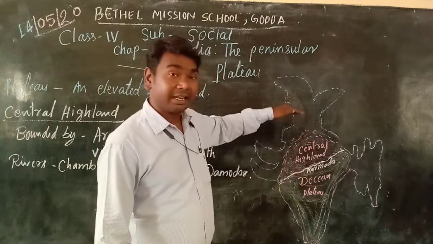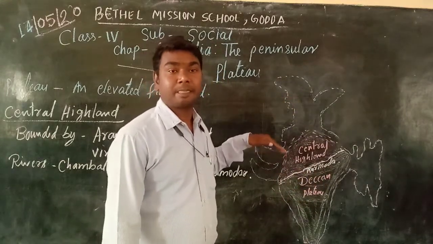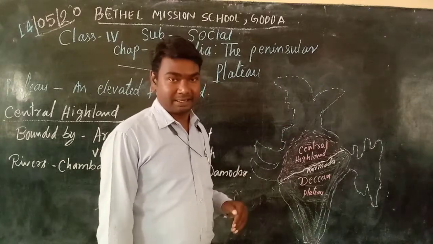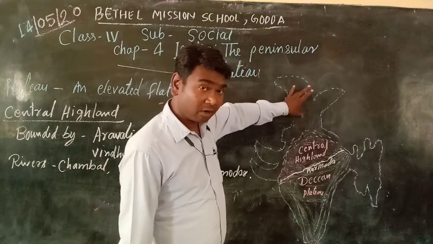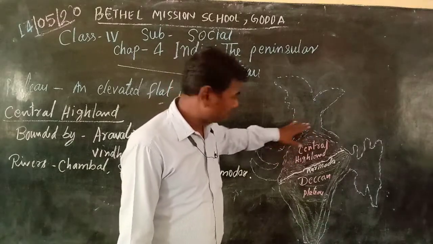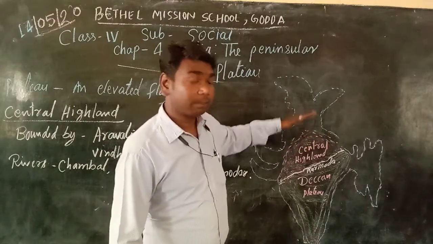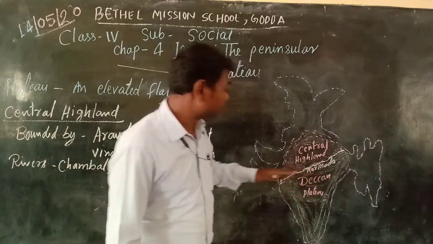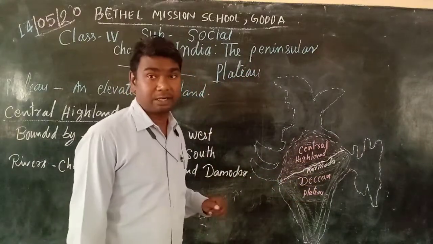situated in the south part of the northern plains. The upper part was our Himalayan mountains, then we saw here the northern plains. In the south part of the northern plains is situated the Peninsula Plateau.